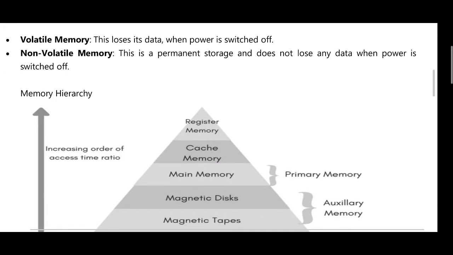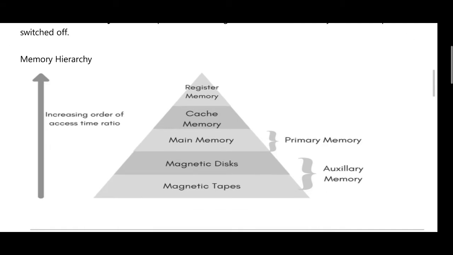Here, memory hierarchy. In the image, first we use magnetic tape, magnetic disks, main memory, cache memory, register memory. The magnetic disk and magnetic tape are auxiliary memory. The above are the primary memories.